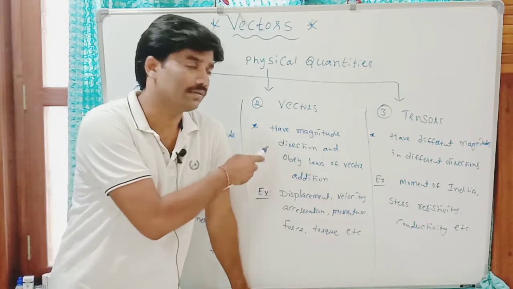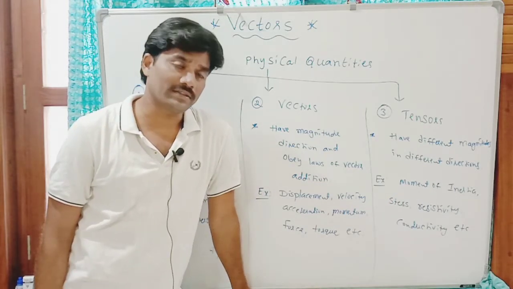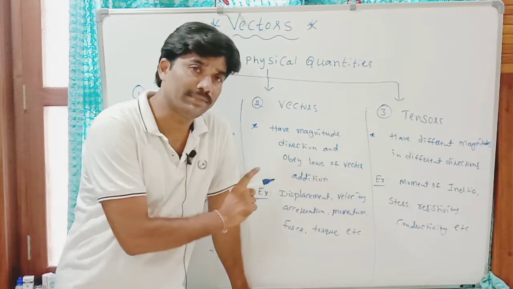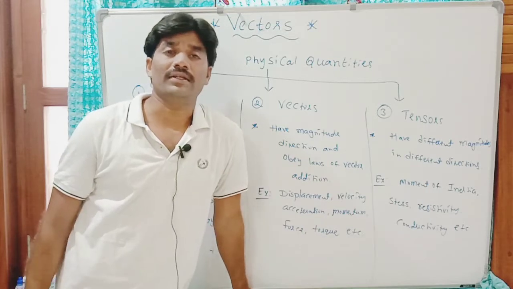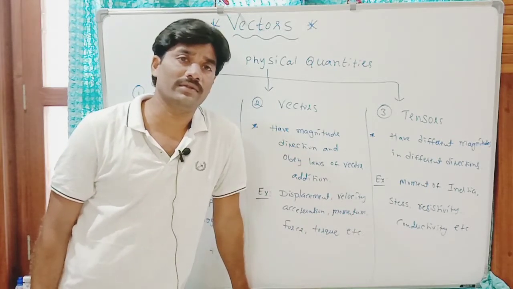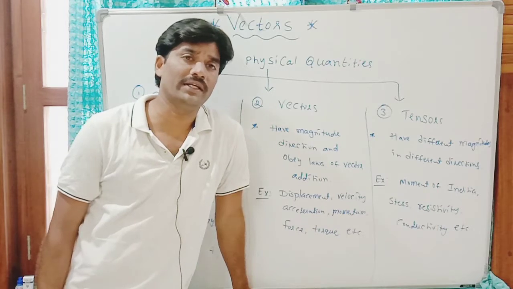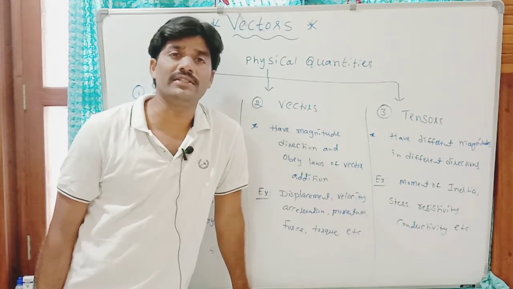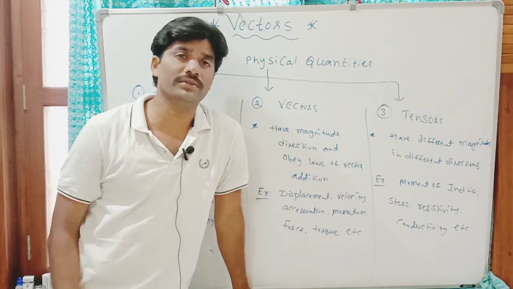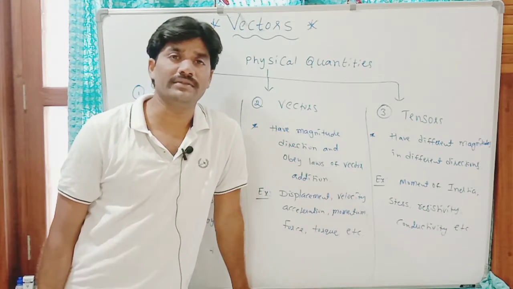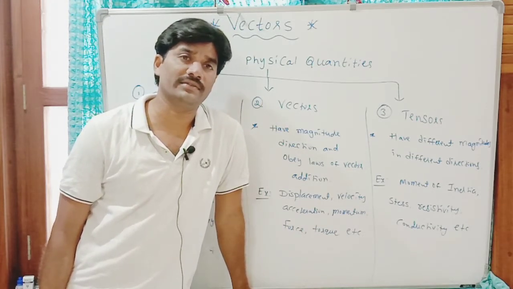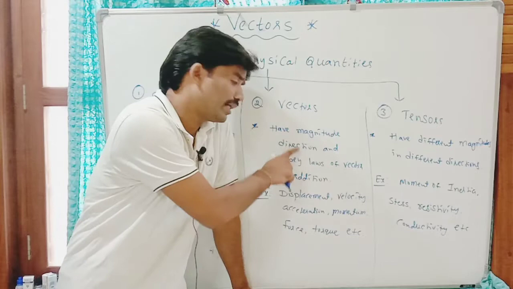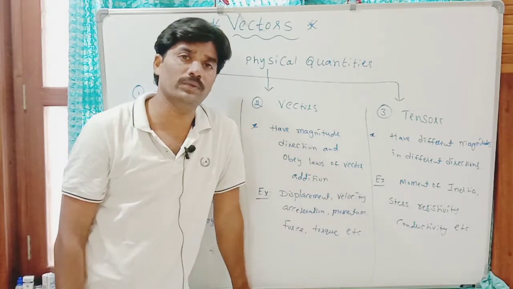But now you can see vectors. Vectors are physical quantities. They have magnitude, direction, and also they obey laws of vector addition. What are the laws of vector addition? I think you are familiar with those laws: commutative law, associative law, distributive law. In addition to those laws, vectors should obey the parallelogram law of vectors. If physical quantities obey those laws, in addition to magnitude and direction, those are called vectors.